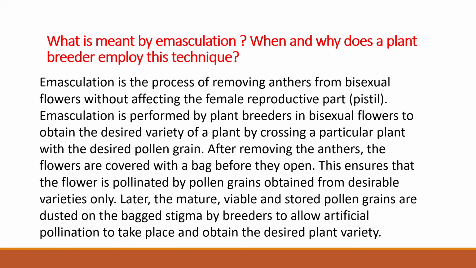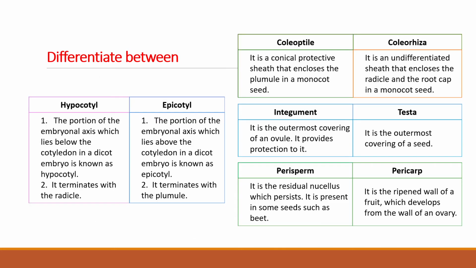After removing the anthers, the flowers are covered with a bag before they open. This ensures that the flower is pollinated by pollen grains obtained from desirable varieties only. Later, the mature, viable, stored pollen grains are dusted on the bagged stigma by breeders to allow artificial pollination to take place and obtain the desired plant variety.